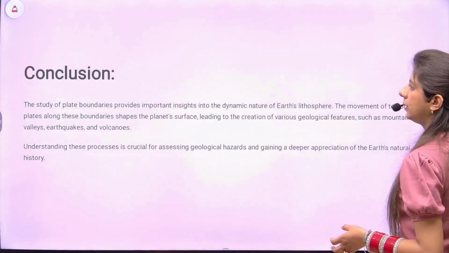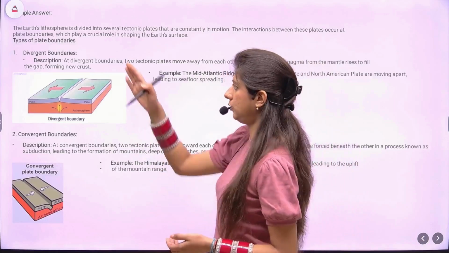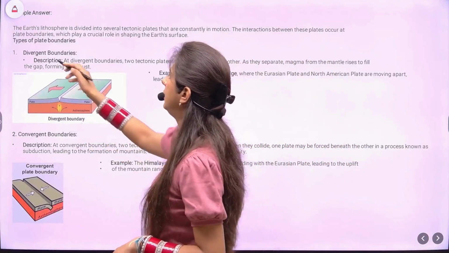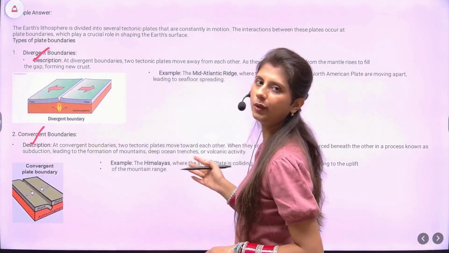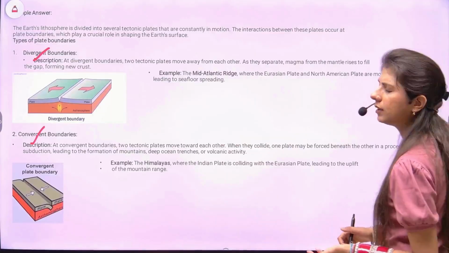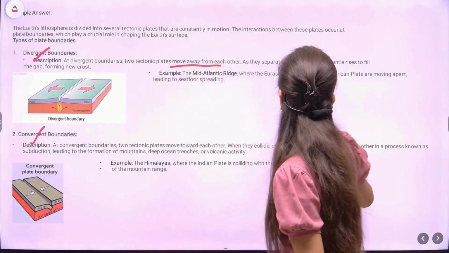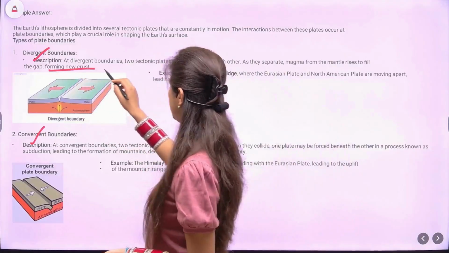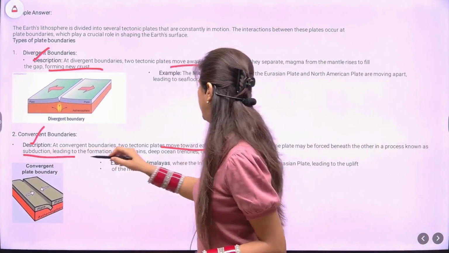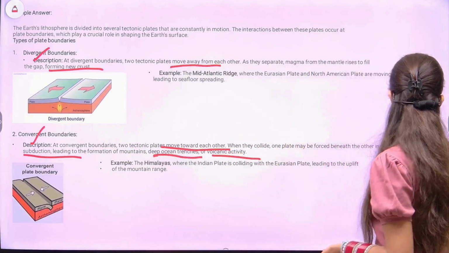Let me present the sample answer once for you. This is how your answer is going to look. All the structural headings, that was the introduction, body, and conclusion, that you are not supposed to write. That was just for your understanding. Number all the types, so it's clearly visible that you have mentioned all the three types. Example and diagram along with it. Also, what you can do is you can underline the keywords, as I always mention. For example, move away from each other and new crust is formed. So the movement part, move towards each other, then subduction and oceanic trenches or volcanic activity. So likewise, you can underline all the keywords to highlight them.